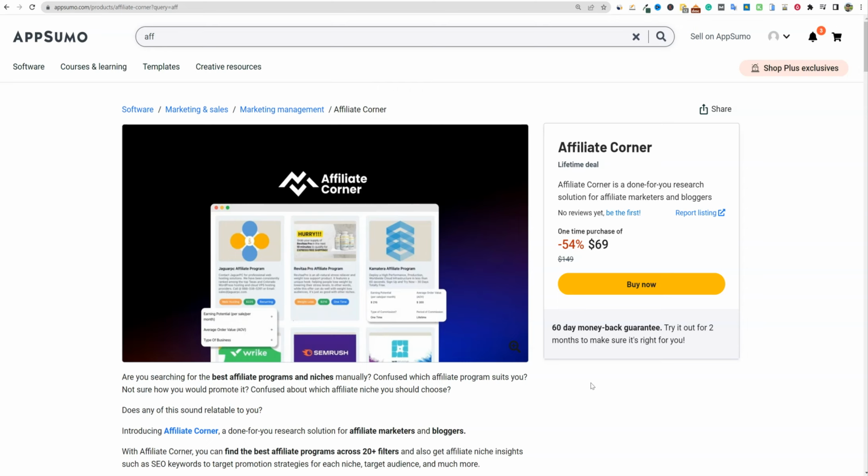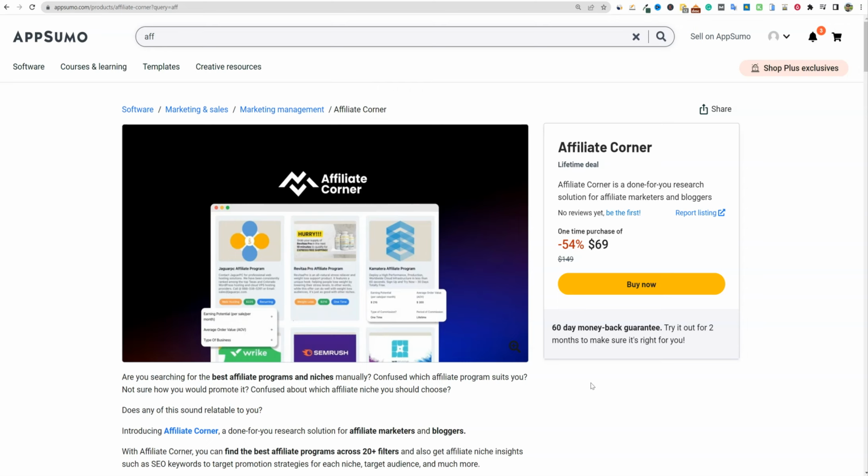I don't believe they even give out any kind of free membership, because the membership is the actual data that they're giving you and all the time that they would save you in niche research and affiliate program research. So this is a brilliant tool if you are planning on being an affiliate marketer. If you're a new affiliate, this is especially helpful because you're going to be able to research niches that you can get into, niches that you can create YouTube channels or niche websites in, as well as all of the affiliate programs that would be related to that niche. I believe they have thousands of products already built into the tool.